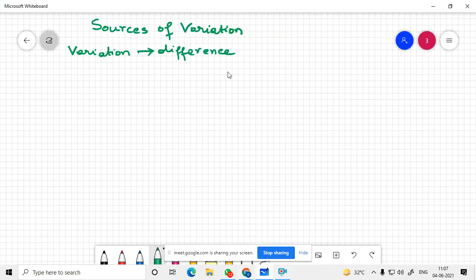Variation means difference from one individual to that of another.